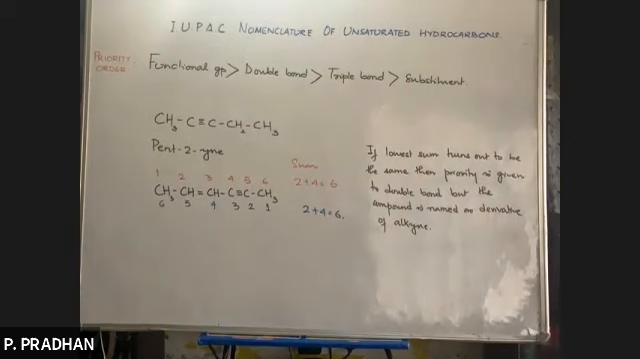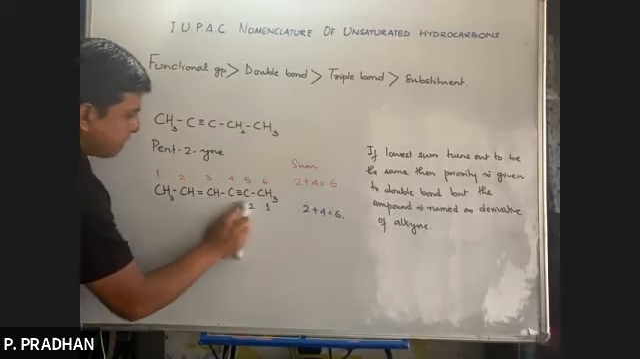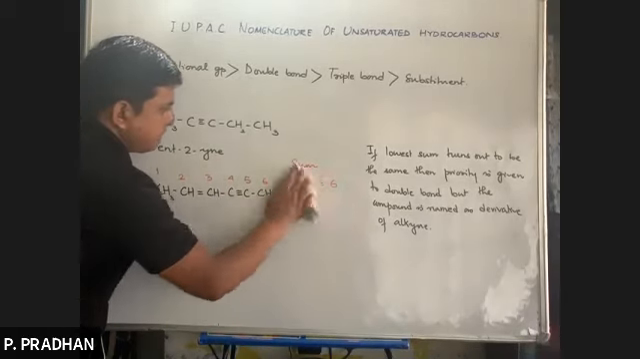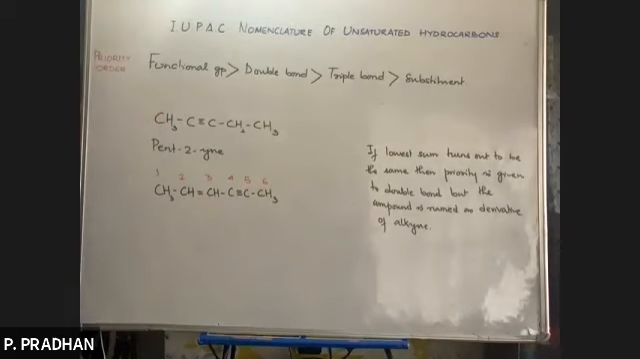So now lowest sum rule turns out to be the same. If the lowest sum turns out to be the same, numbering should be done from which end so that priority is given to double bonded. So obviously this will be the correct way of numbering. Priority will be given to double bond. So what will be the name?